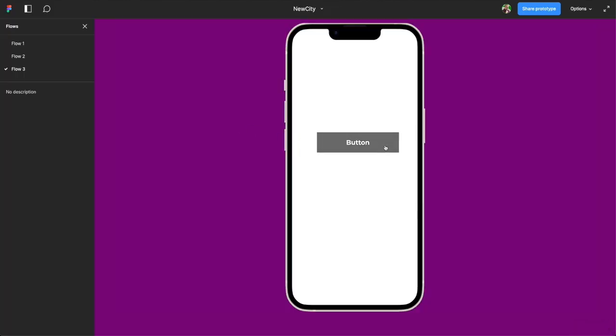Now when we press the button down, we can see it changes. When I release the click button, it brings back the default state. And that's how you create a pressed state.